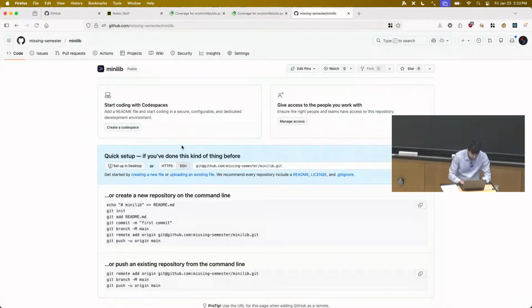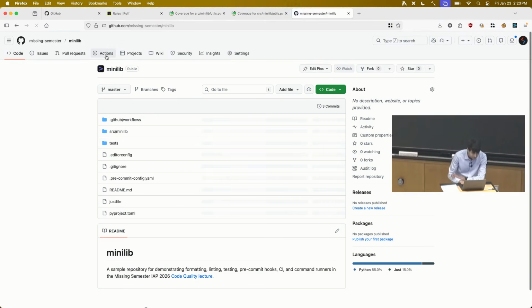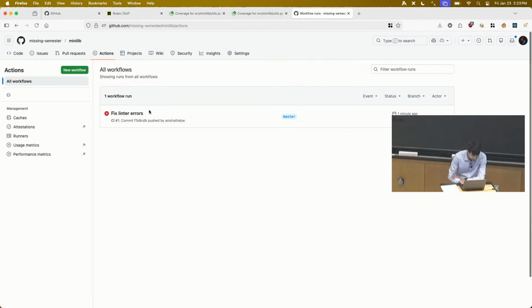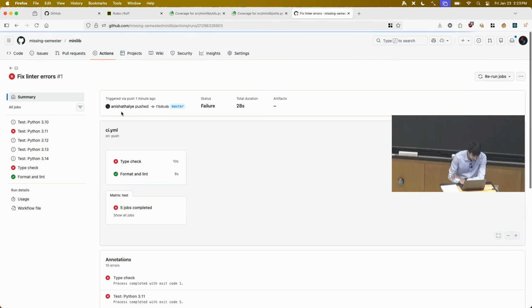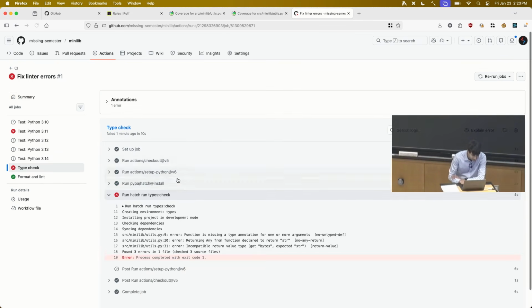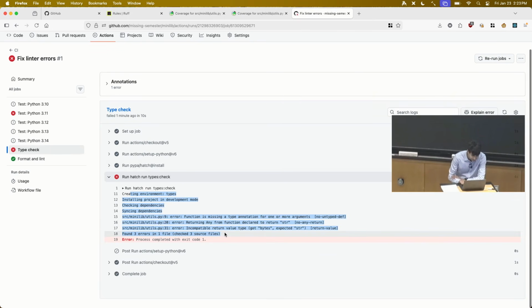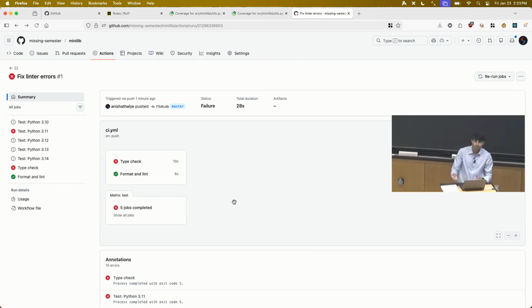And so if I go over here and refresh this and look at the GitHub Actions tab in my repo, I can find that for the latest commit, the formatter and linter passed. So there's this green check mark, but the type checker failed. These are the detailed outputs of the type checker. And then you could iterate on this and say, stuff is failing, let me go fix it, test on my local machine, push it up to CI and ensure it works there, and iterate till everything is all good.